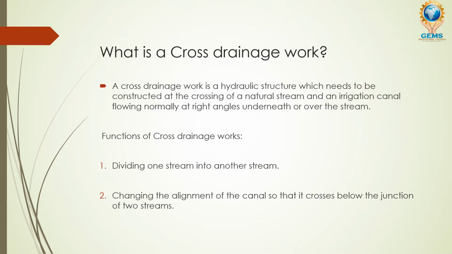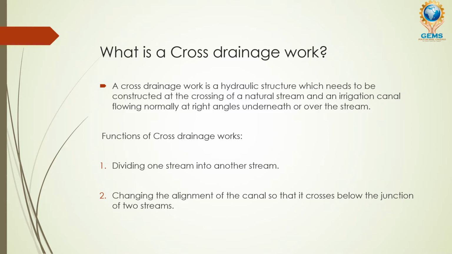Okay, now we are going to see the definition of cross drainage work. I am going to explain what a cross drainage work is. If you want to divert water from a reservoir or a river which is flowing continuously to the irrigation land nearby, you cannot do it manually or easily. You should construct a cross drainage work, or a canal head regulator, or a diversion head, in order to divert your water towards the irrigation land.